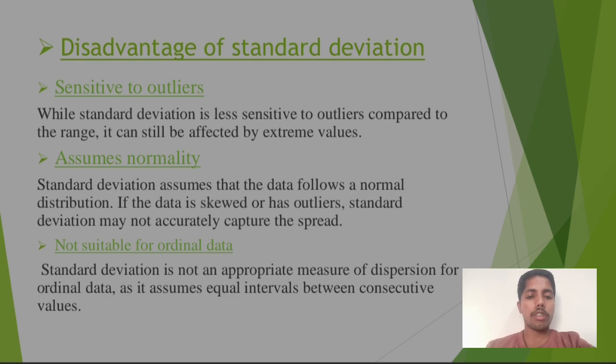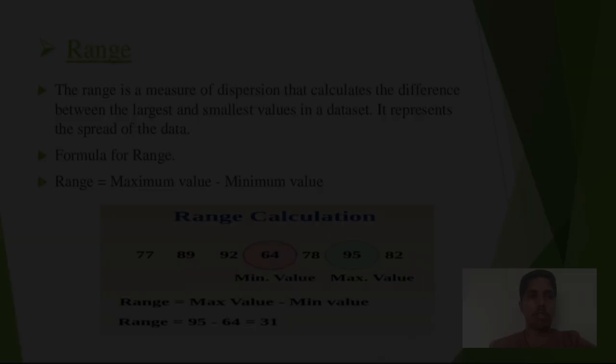If the data is skewed or has outliers, standard deviation may not accurately capture the spread. Not suitable for ordinal data: standard deviation is not an appropriate measure of dispersion for ordinal data as it assumes equal intervals between consecutive values.